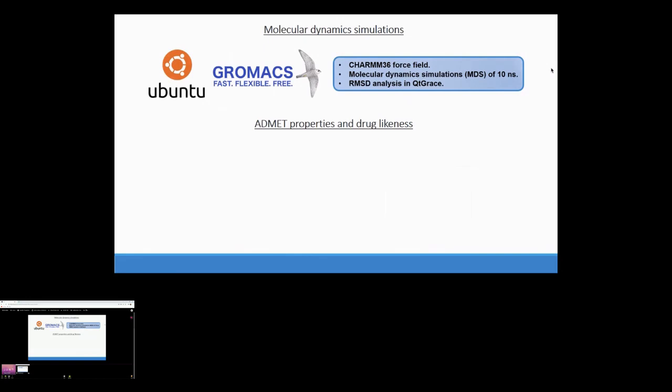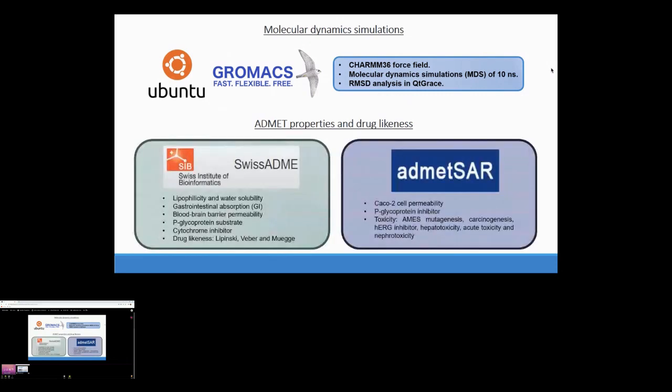Finally, we evaluated the properties and drug likeness with 2 servers, SwissADME and admetSAR 2.0, which were used to predict lipophilicity and water solubility, gastrointestinal absorption, and blood-brain barrier permeability. We evaluated if these compounds were P-glycoprotein substrates and inhibitors, cytochrome inhibitors, and their drug likeness according to the rules proposed by Lipinski, Veber, and Muegge. Also Caco-2 cell permeability, and their toxicity as Ames mutagenesis, carcinogenesis, inhibitor of the human hERG channel, hepatotoxicity, acute toxicity, and nephrotoxicity.